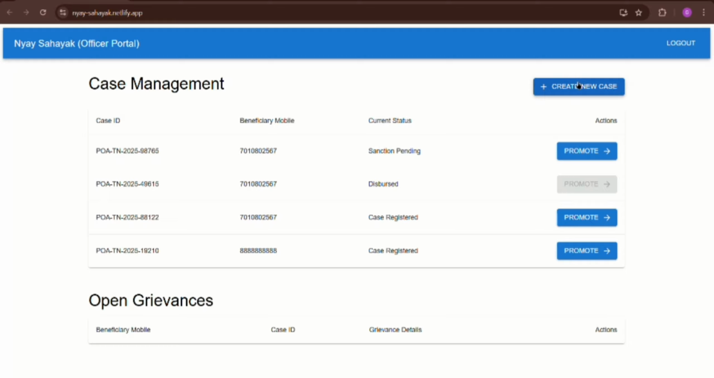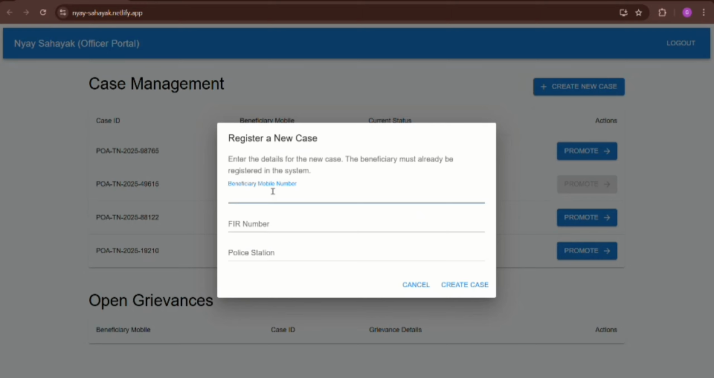And if you need to create a new case, it will be done with this page. Here, if you give the details, the case will be created for the given phone number or FIR number, etc. This data will be from the FIR database of the police department.